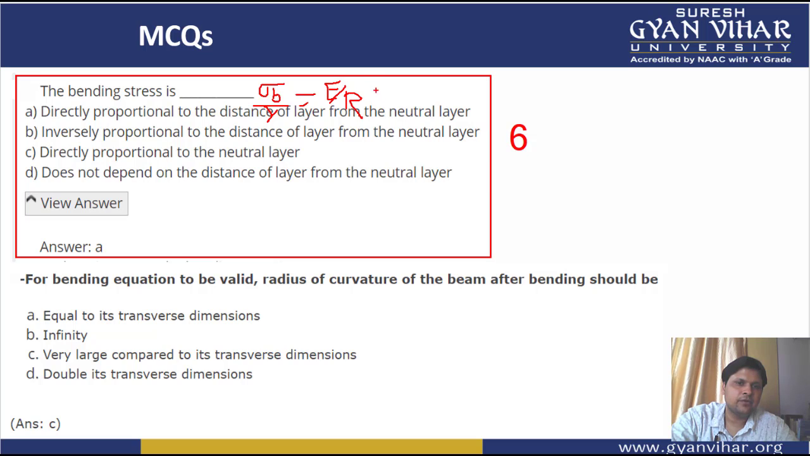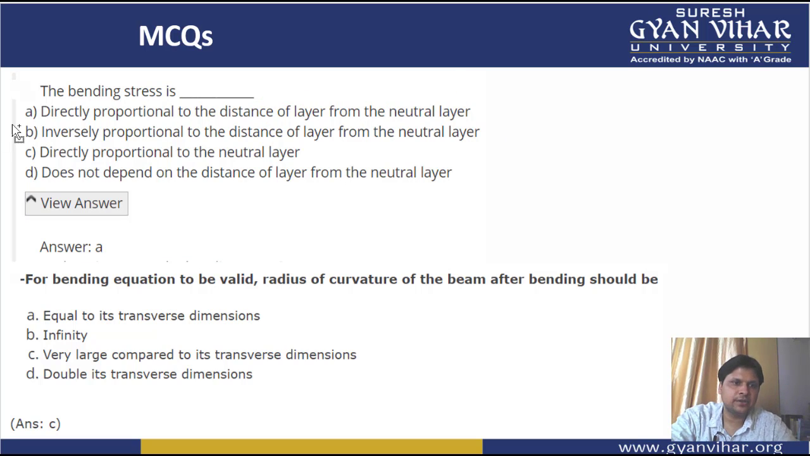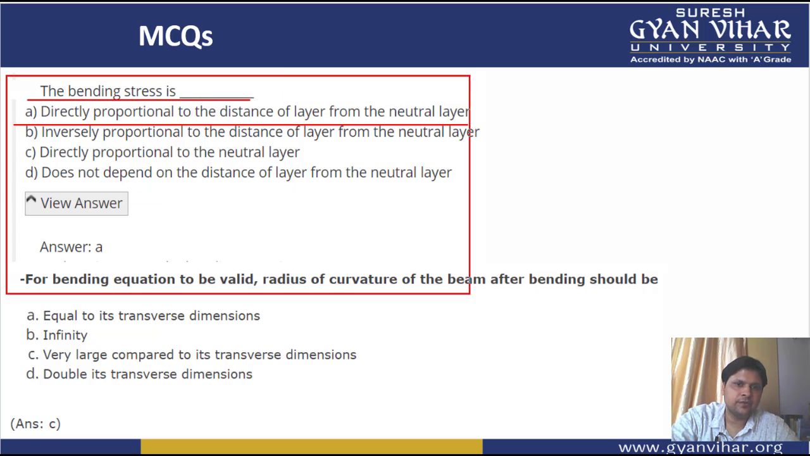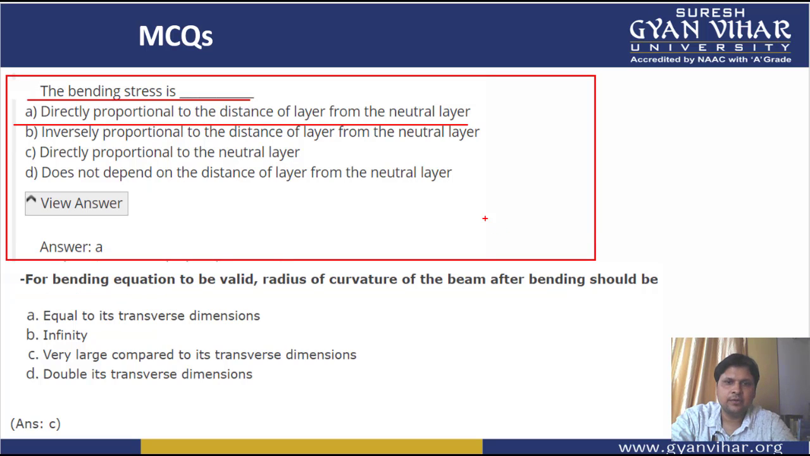This means that from this relation we can say that bending stress sigma B is directly proportional to y. So option A is the correct option. Here in this case, option A is the correct answer, that bending stress is directly proportional to the distance of the layer from the neutral axis. This was your question number 6. Moving into question number 7, student.